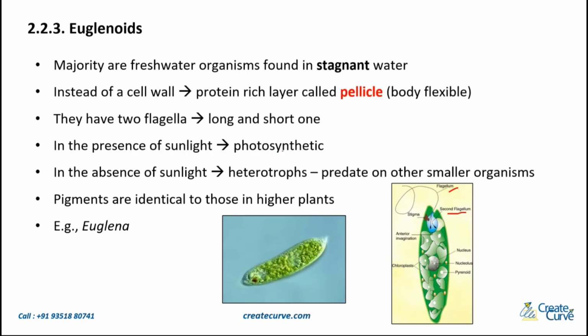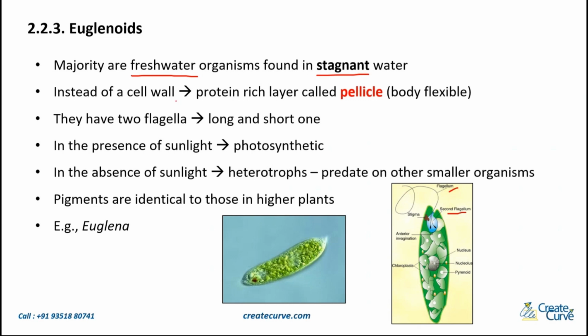Now, the third group here is the euglenoids. The majority of these are freshwater organisms which are found in stagnant water. So that is where you will usually find the euglenoids. Again, over here, this is freshwater stagnant.